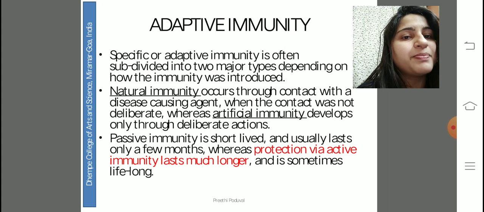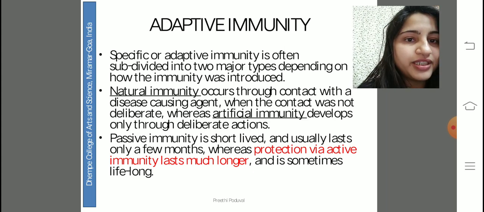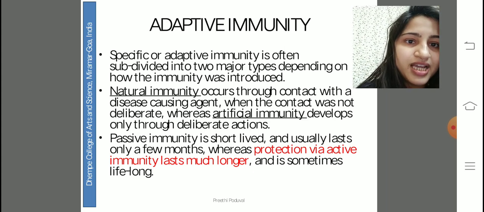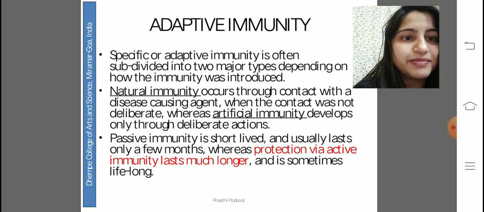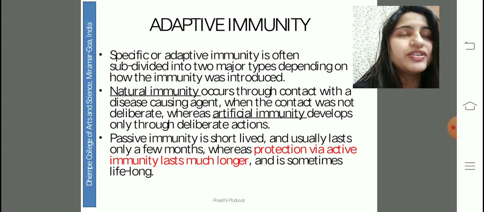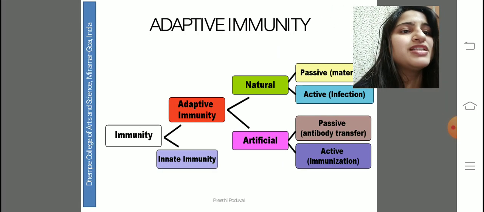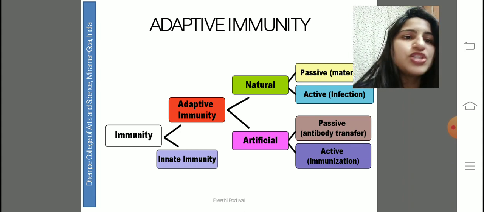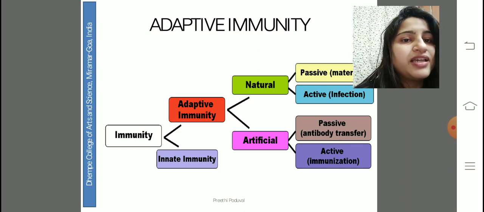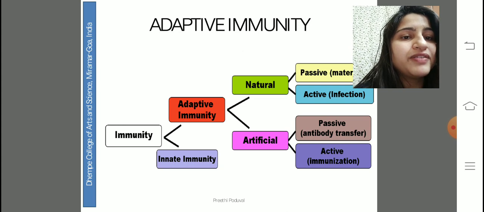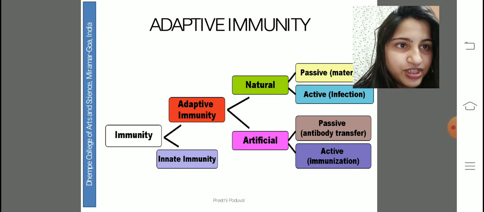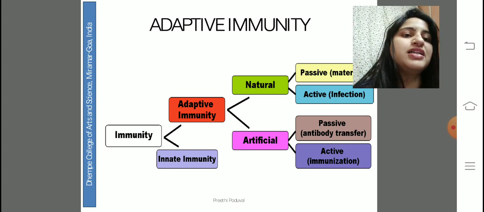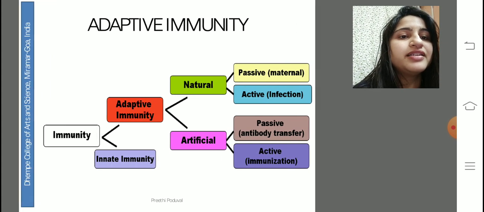And the second type is the passive immunity, which is a short lived immunity, only lasts for few months, and this is less active, as the name suggests, than the active immunity, which lasts for much longer, sometimes even lifelong. So this is a short summary of what I have been saying. So immunity is divided into 2, adaptive and innate. The adaptive is divided into 2, natural and artificial, and then we'll discuss what exactly are the types.